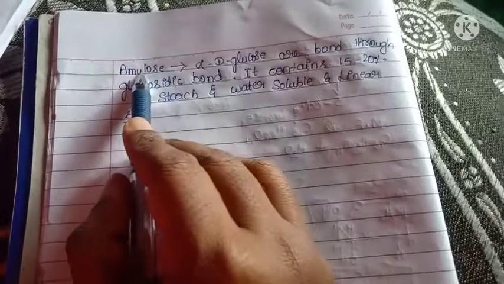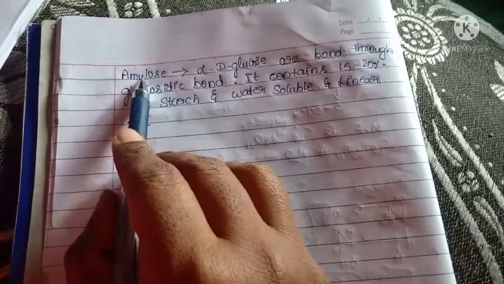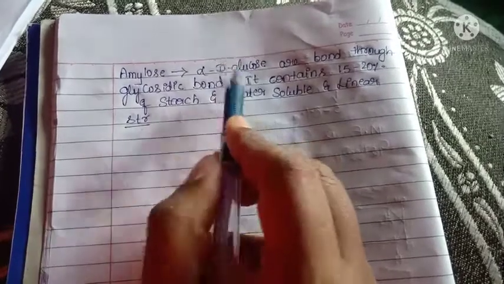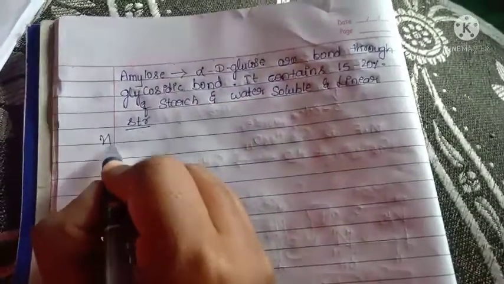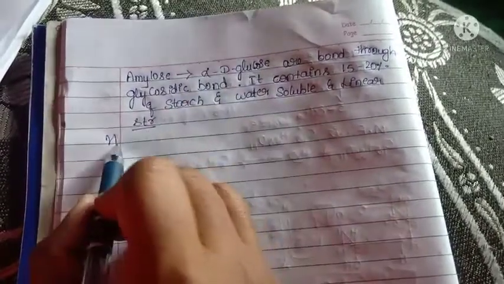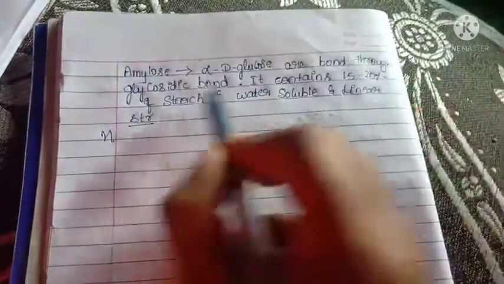You have to carefully observe this. Amylose means which monosaccharide unit is contained? Alpha D glucose monosaccharide is contained, and here n number of alpha D glucose units are bonded by glycosidic bond.